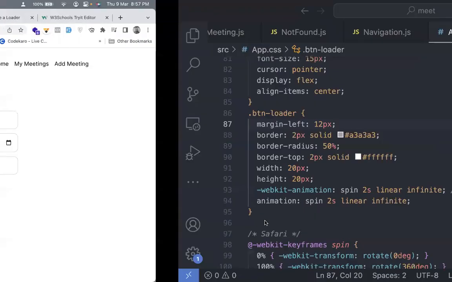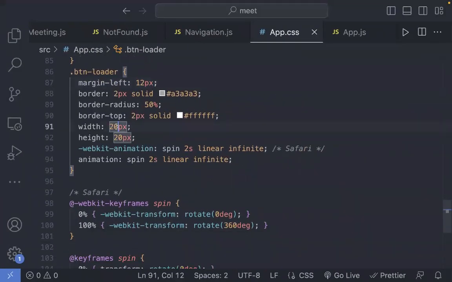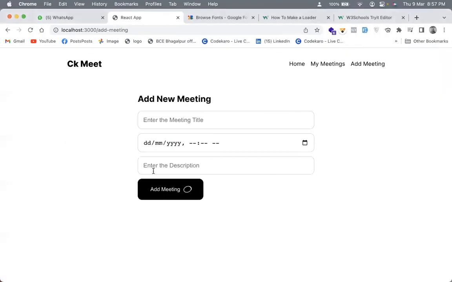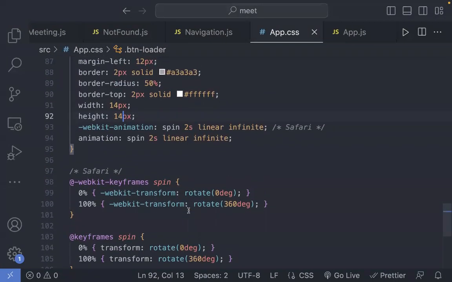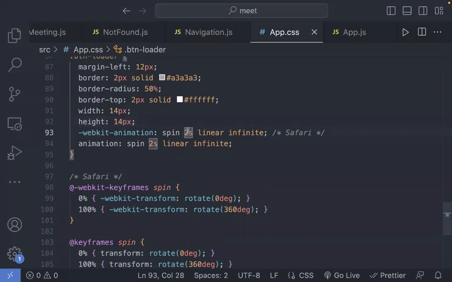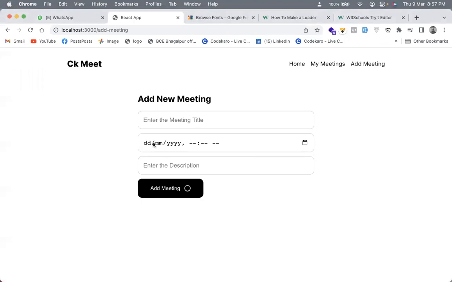Let me do a few more things, and that is we want to make them even smaller. So I can just use 14 pixels and 14 pixels over here. So see, this is how my loader looks now. I want to increase the speed of the animation as well. So I'll simply say it is 1 second now, like this. It looks good.